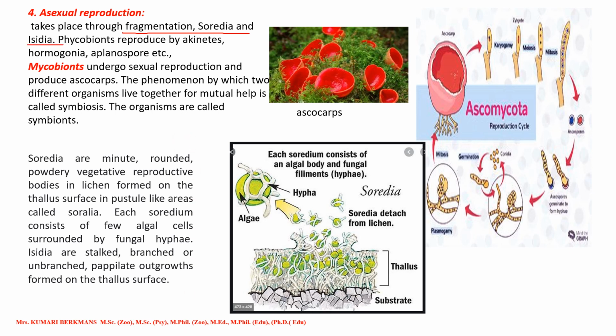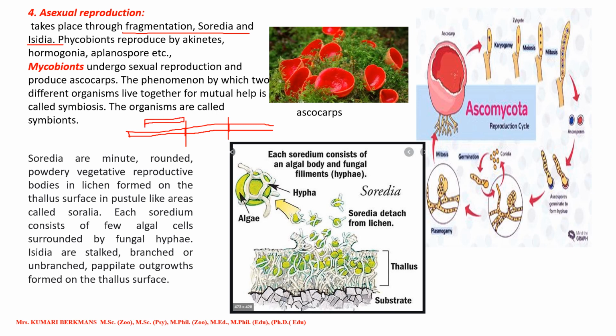I hope you all know what fragmentation is. For example, this is the filament of a fungus or any alga. Let us see Spirogyra. The Spirogyra cells are arranged like this. Exactly at this point they detach, and they form 3 different algae now.